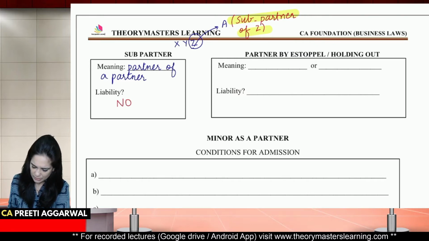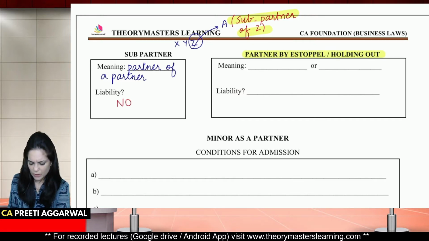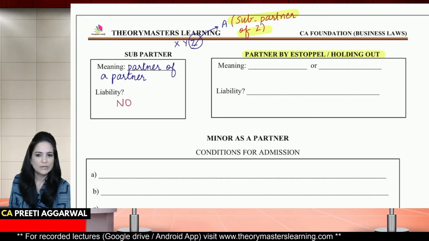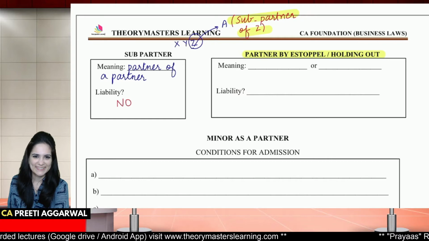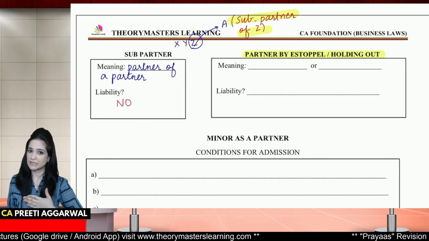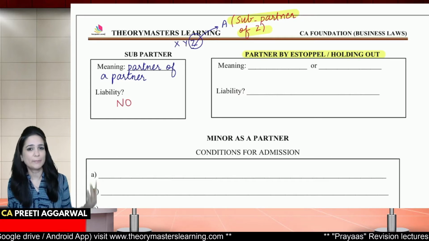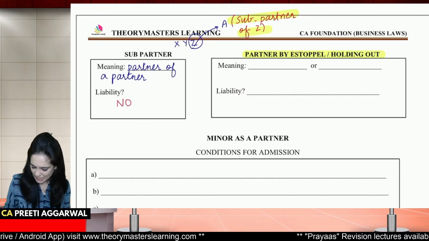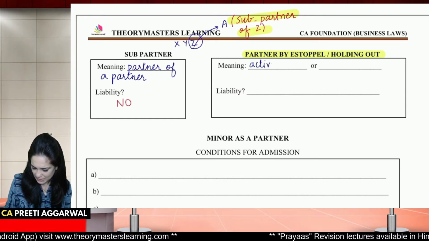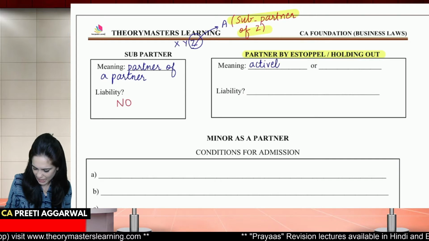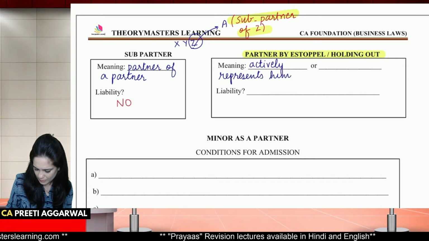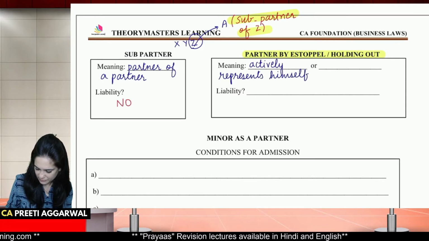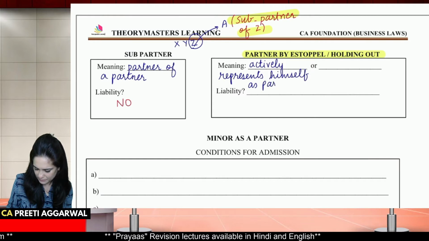Then who is a partner by estoppel or partner by holding out? He is not exactly a partner, but he by his own words says that I am a partner, I am a partner. That is known as active representation. So he actively represents himself as partner.